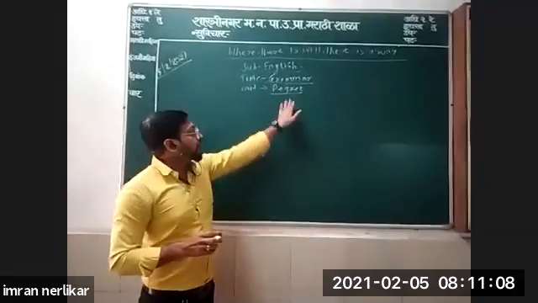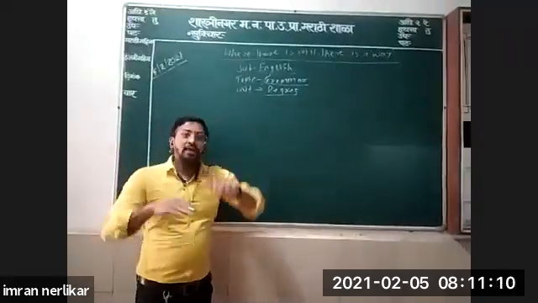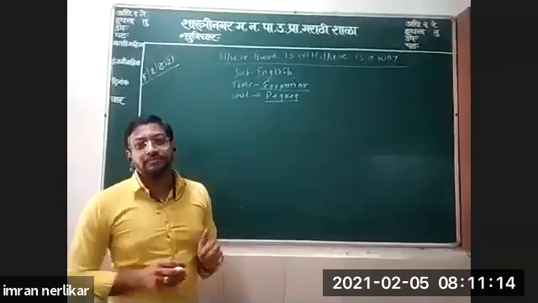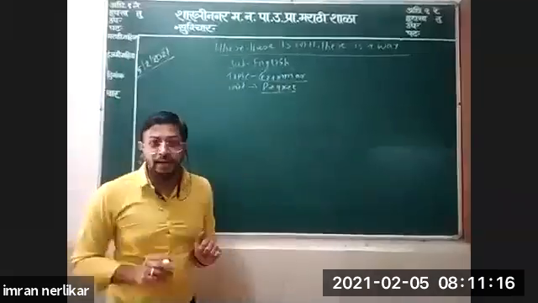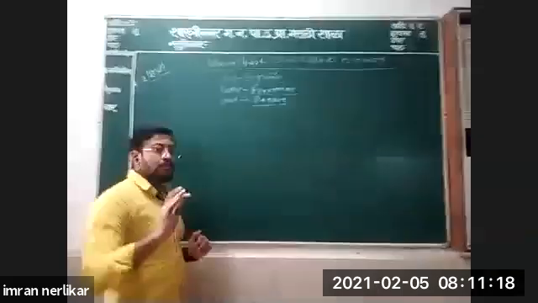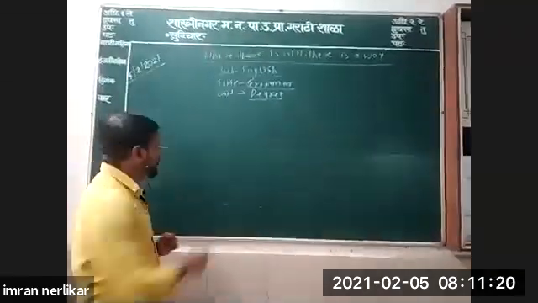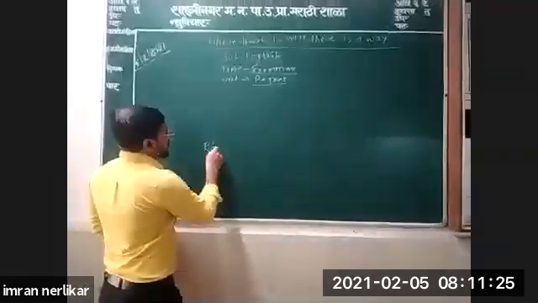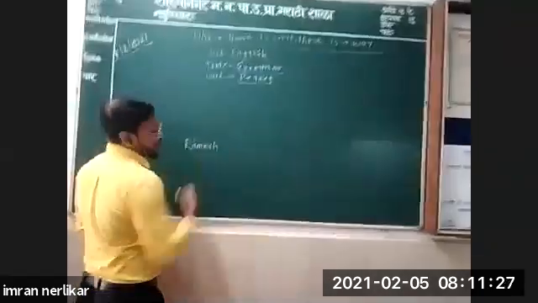Degrees of comparison. When we are comparing things, there are three levels of comparison. For example, suppose there are three boys in a class. First one is Ramesh.